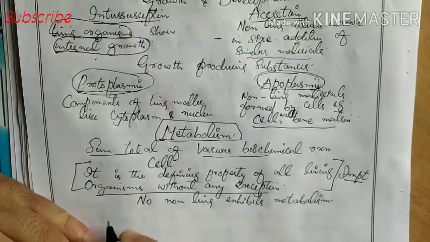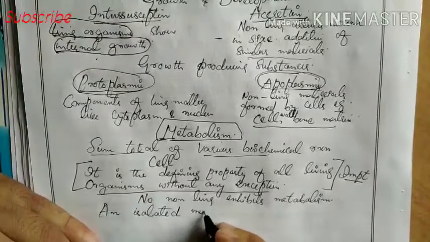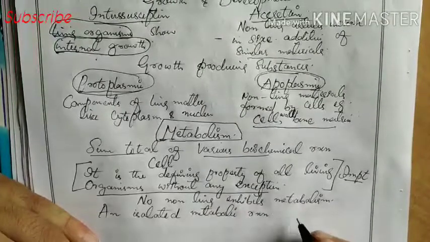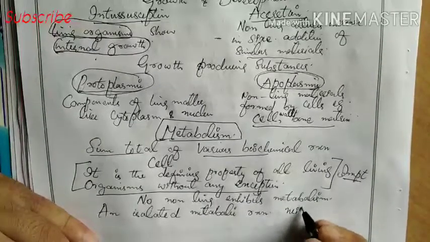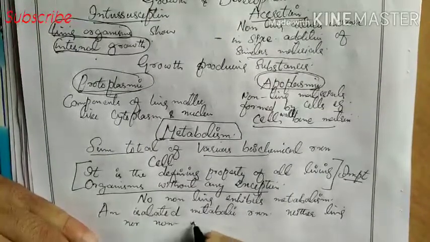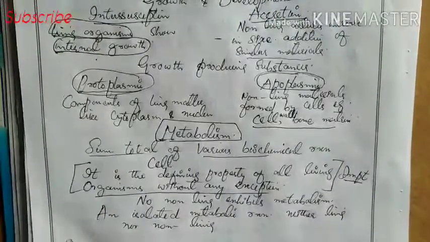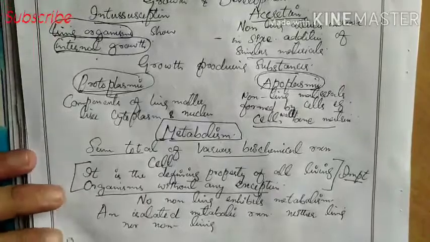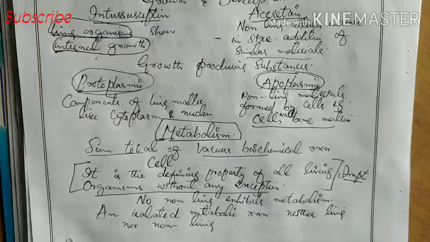So an isolated metabolic reaction outside the body of an organism, for example performed in a test tube, is neither living nor non-living.